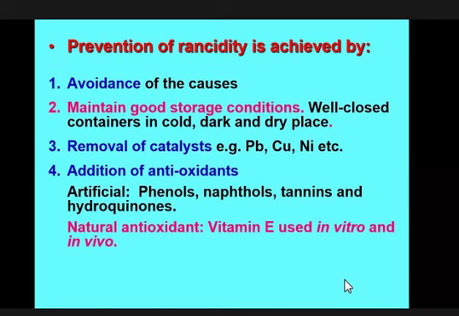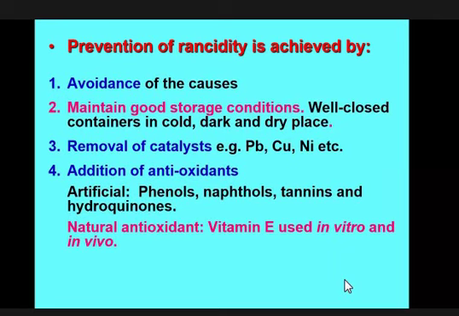This is vitamin E. In the natural antioxidant, this is vitamin E. So the oil seed plants like mustard, soybean, linseed, cotton, etc. that are used for the extraction of oils naturally produce this vitamin E and mix it into the oils to avoid different types of oxidation, to save the oil from the attack of bacteria or fungus or from oxidation. The plant itself produces vitamin E and mixes it in the oil.